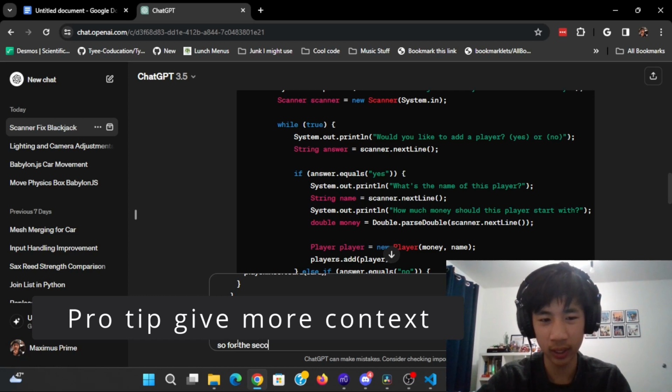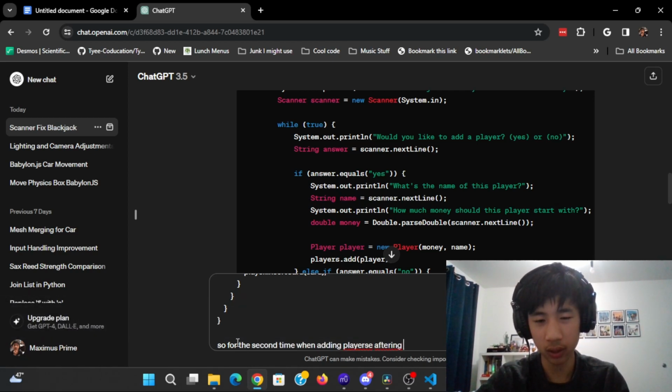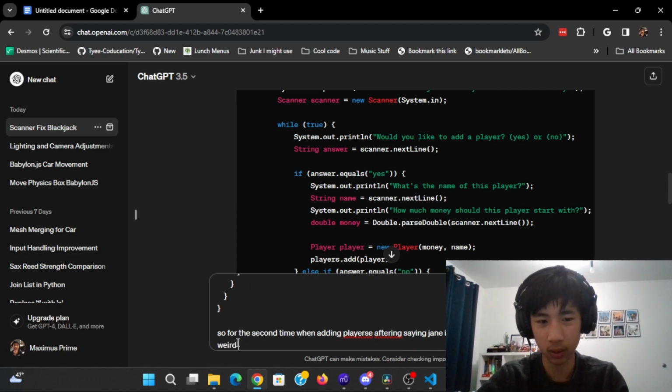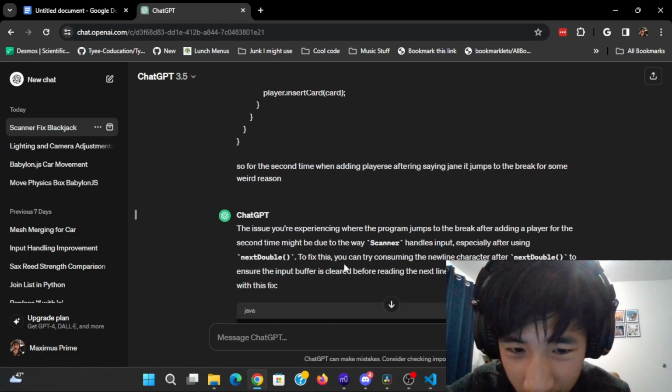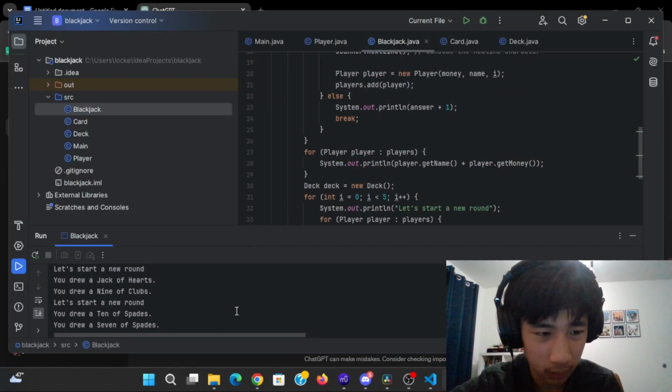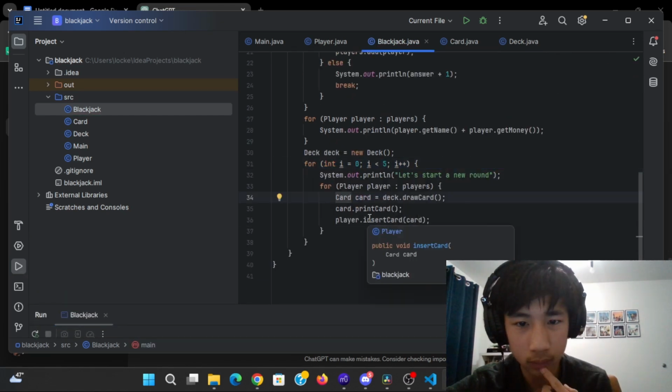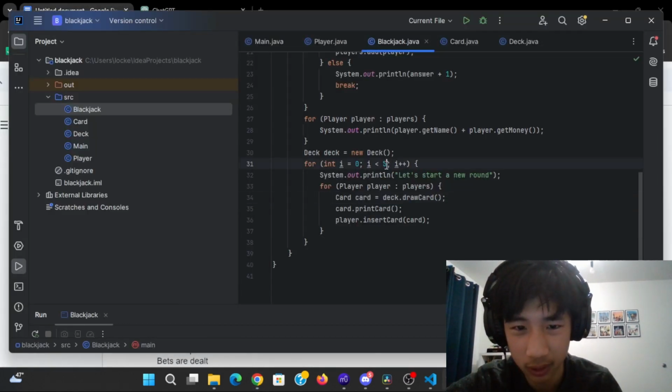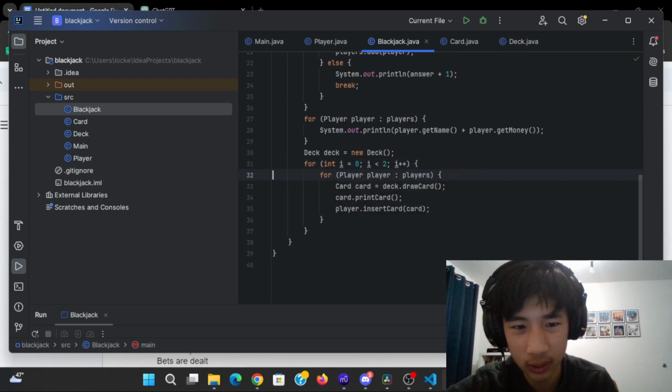So for the second time when adding players, after saying Jane, it jumps to the break for some weird reason. Okay, that did fix stuff. That's weird. So instead, we'll just make this do it twice. And just draw the cards for each player.